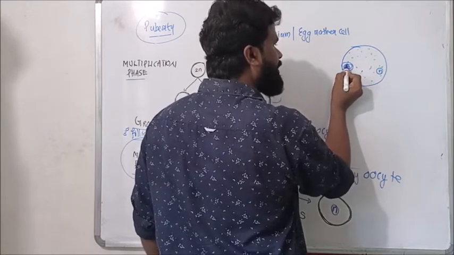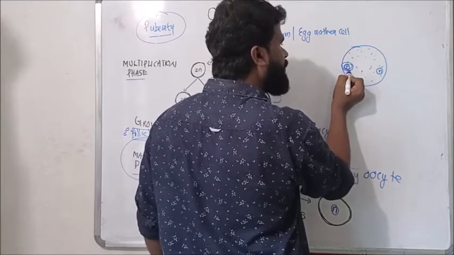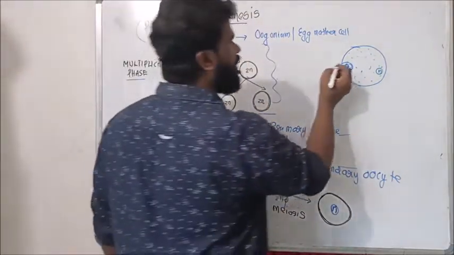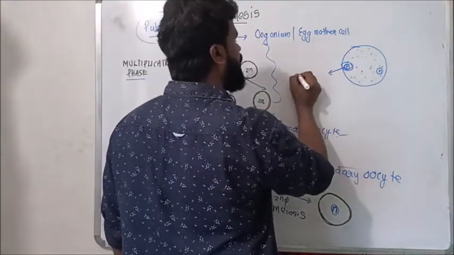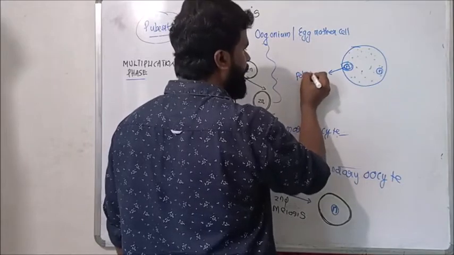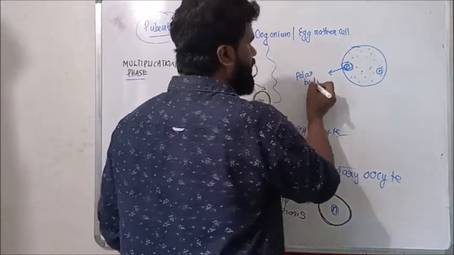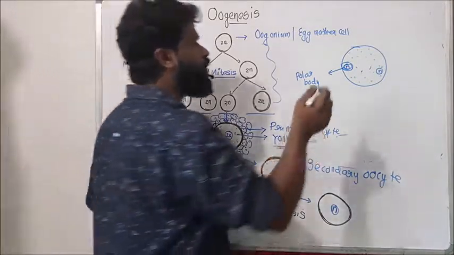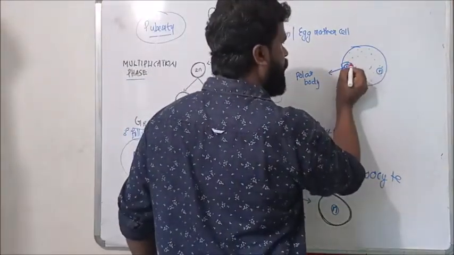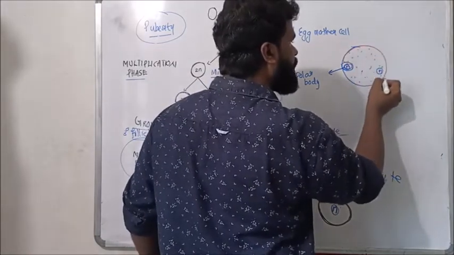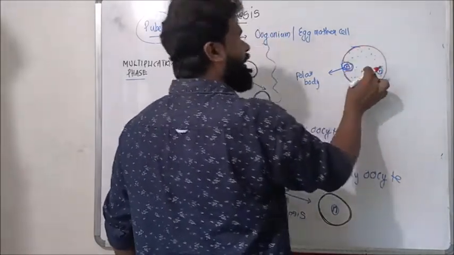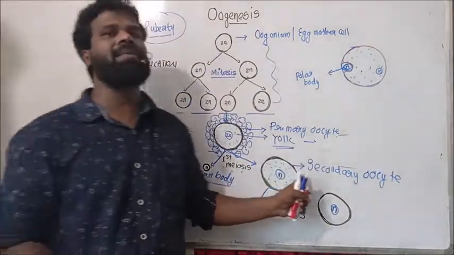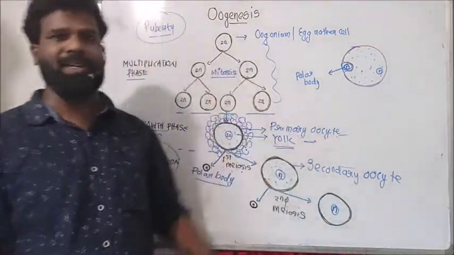So the nucleus with a small volume of cytoplasm forms a small cell called the polar body, and the haploid nucleus with a large volume of cytoplasm forms a large cell called the secondary oocyte.